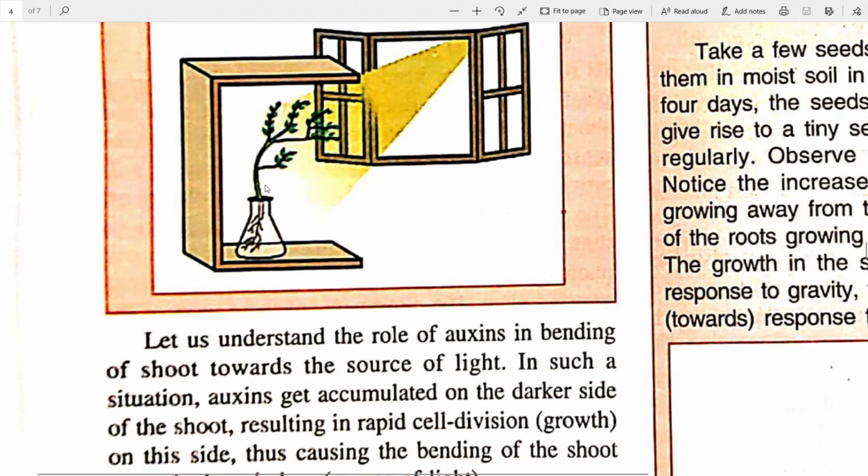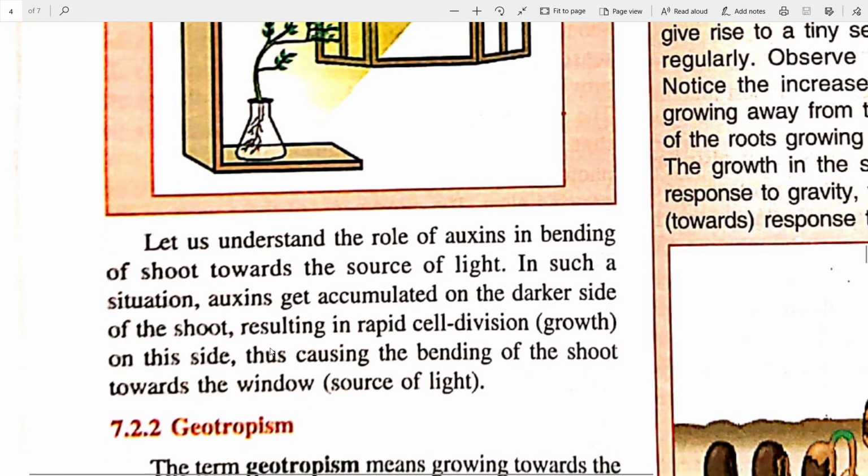The part facing the light does not grow because the auxins are not there. So if on one side the part is not growing and the other side is growing, it gets bent towards the side which is not growing. Since this is shorter and this is getting longer, you can understand it will bend towards the light. It's a very beautiful mechanism that these plants have. So this causes the bending of the shoot towards the window or the source of light.